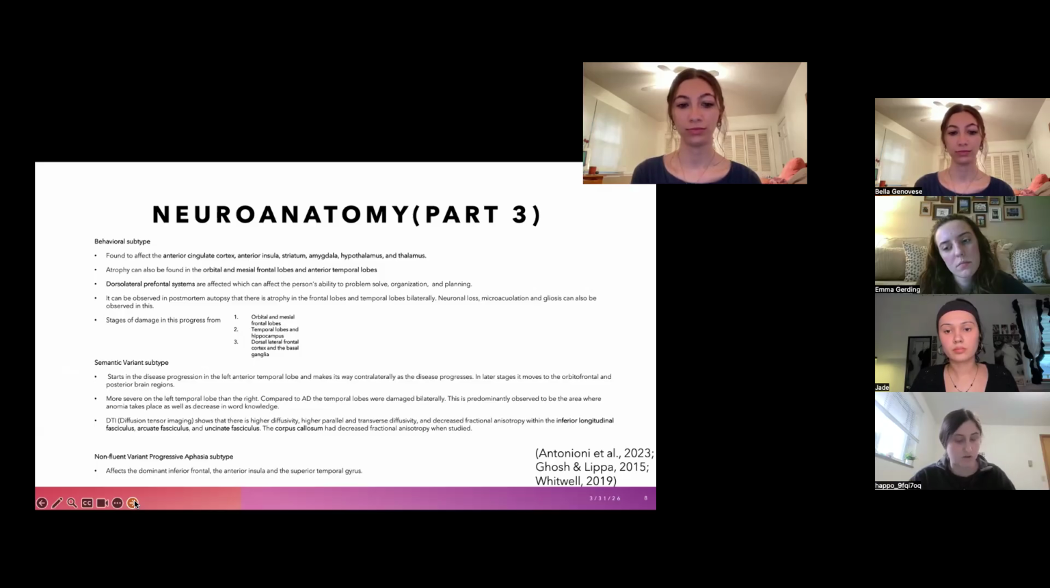An interesting little tidbit here is that diffusion tensor imaging shows higher diffusivity, higher parallel and transverse diffusivity, and decreased fractional anisotropy within the inferior longitudinal fasciculus, arcuate fasciculus, and uncinate fasciculus. The corpus callosum also has decreased fractional anisotropy when studied. And then the non-fluent variant progressive aphasia subtype affects the dominant inferior frontal, anterior insula, and the superior temporal gyrus.